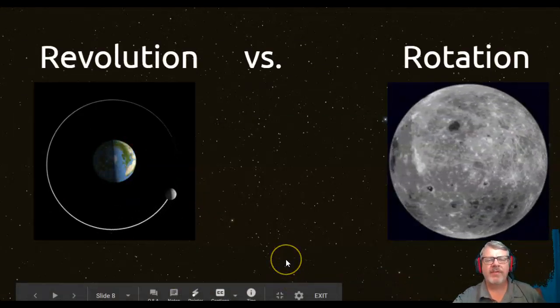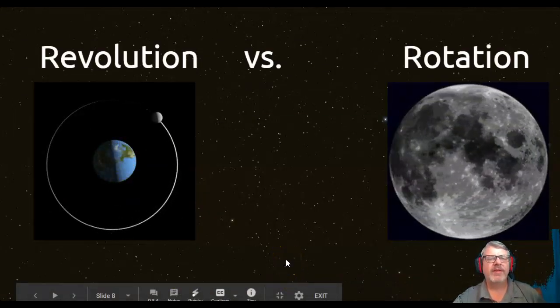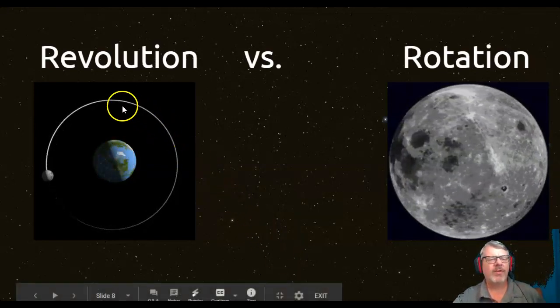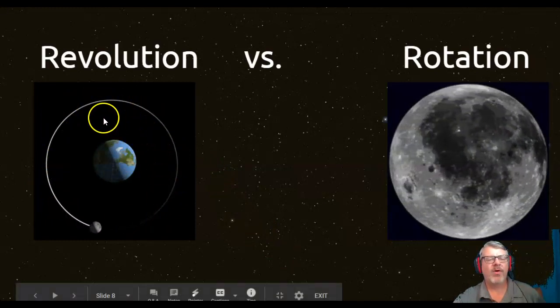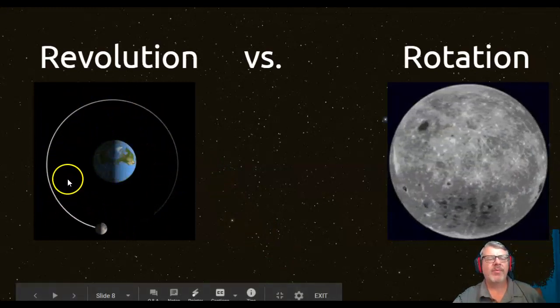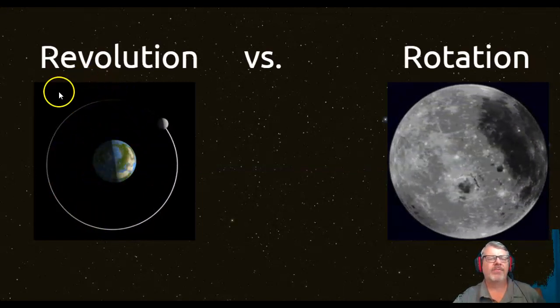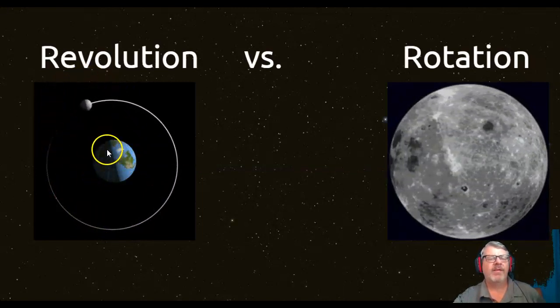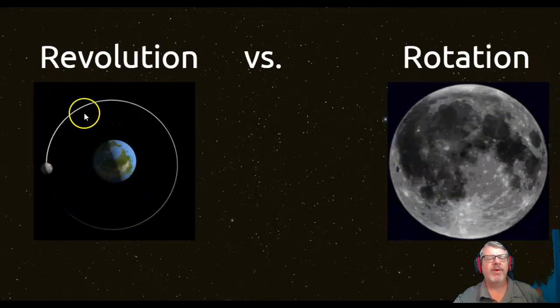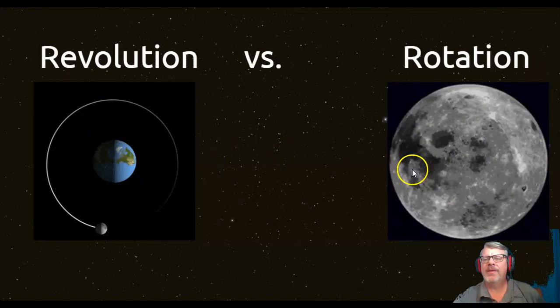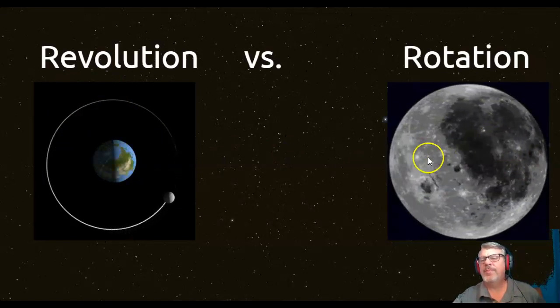A couple of things we're going to need to know as we go through the lesson: the difference between a revolution and a rotation. A revolution is one time in orbit all the way around the planet. So we say that the moon revolves around the Earth and the Earth revolves around the sun, and it's a month for the moon to go around the Earth, and it is a year for the Earth to go around the sun. A rotation is spinning on the axis.